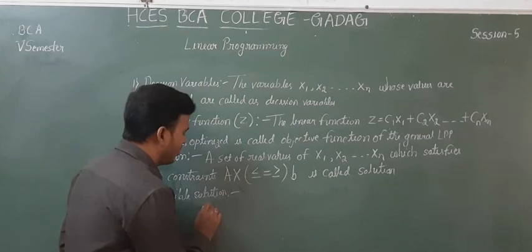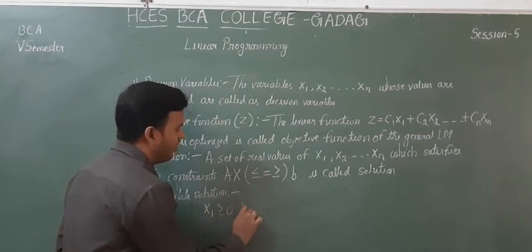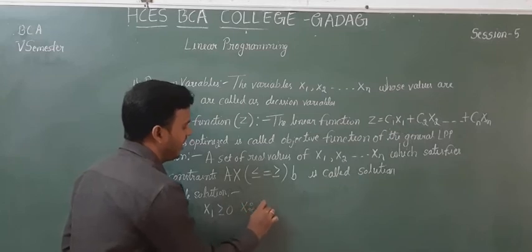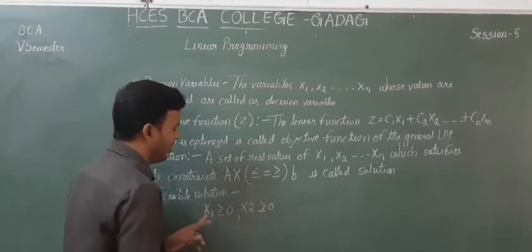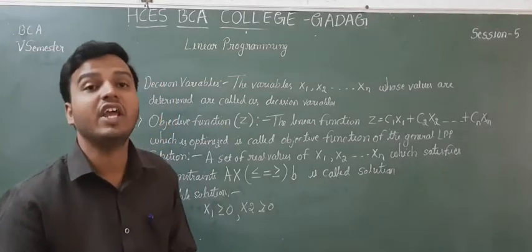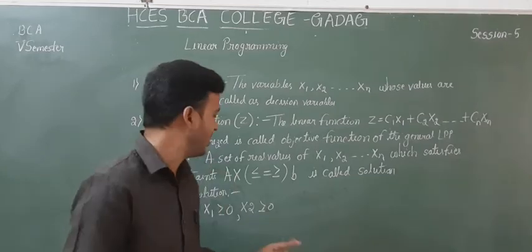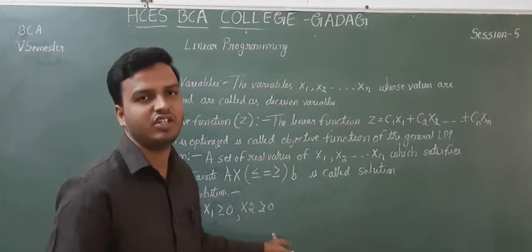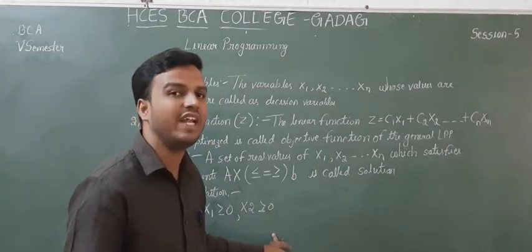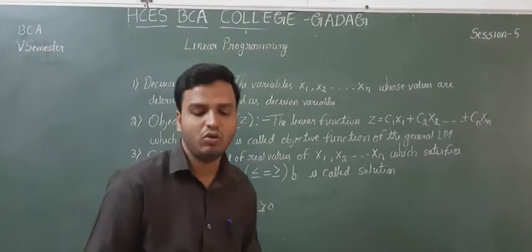So what are those conditions? x1 is greater than or equal to 0, x2 is greater than or equal to 0. So the decision variables are always non-negative. We call these the non-negativity restrictions. There is no negativity. That's why it is called a feasible solution.